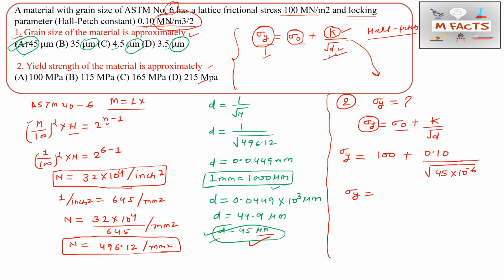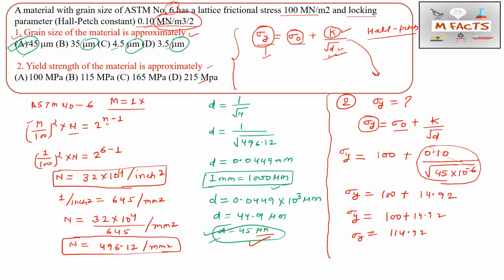So 100 plus 0.10 by root of 45 into 10 to the power minus 6. When we calculate this whole term, it will be 14.92.